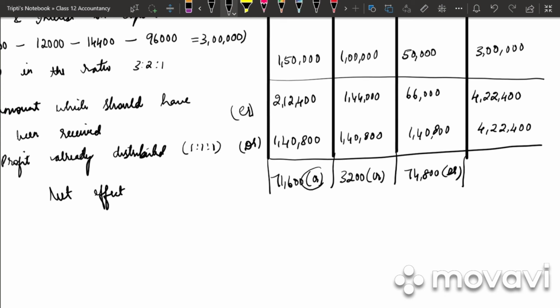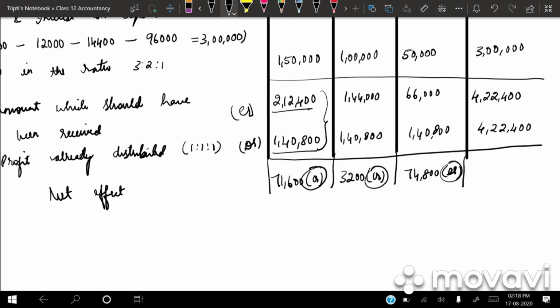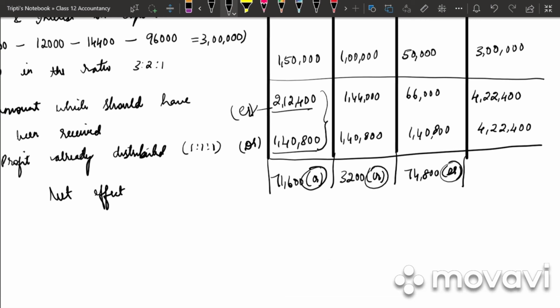Again, for your information, how did we get this credit and debit? Whenever you find out the answer for this, whichever is more will be written as credit or debit. In case of X, 2,12,400 is more. It is a credit balance. In case of Y also it's the same. But in case of Z, our debit balance is more, that is 1,40,800.